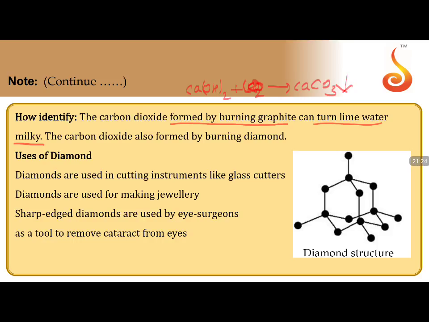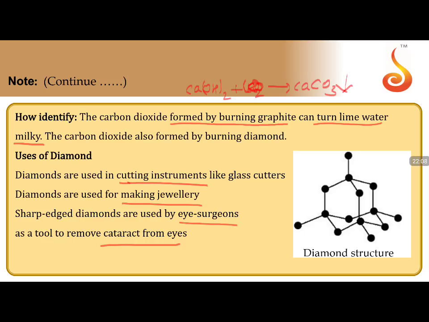Now, uses of diamond. Diamonds are used in cutting instruments like glass cutters. If I want sharp cutting of glass, we use those. Most of you might have seen in glassware shops, if you want a particular dimension of glass, they use a special apparatus where a thin-edged diamond is at the end, and through that they cut the glass. Diamonds are also used for making jewelry. Sharp-edged diamonds are used by eye surgeons as a tool to remove cataract from eyes. Very carefully they do it, but this is a superb medicinal use.